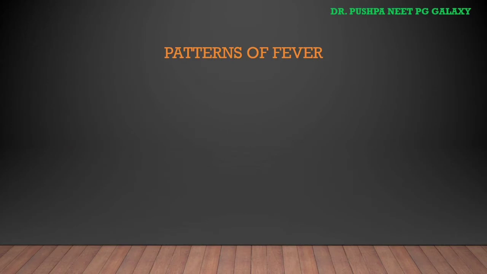Next is patterns of fever. First one is continuous fever. In continuous fever, the fever does not fluctuate more than 1 degree Celsius during 24 hours and does not touch the baseline. If we draw a diagram, this is the baseline.